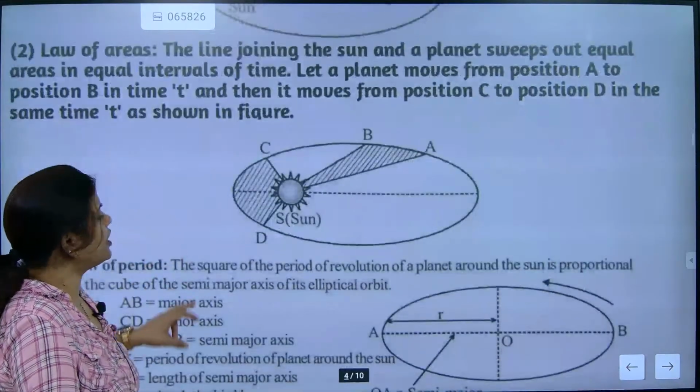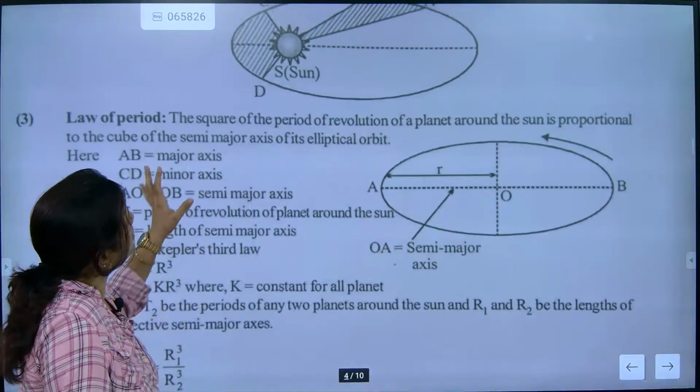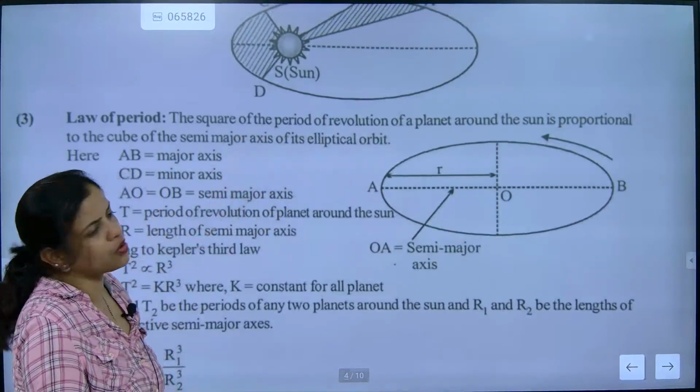Understood? The third point we are going to understand. Just remember one thing. Just read that part, law of periods. In the square of this part, first note down. I'll explain this one.